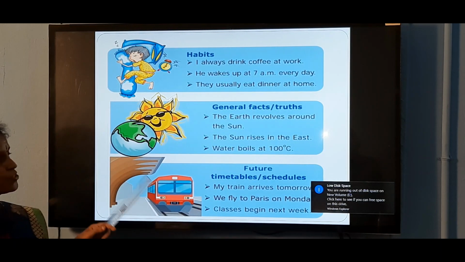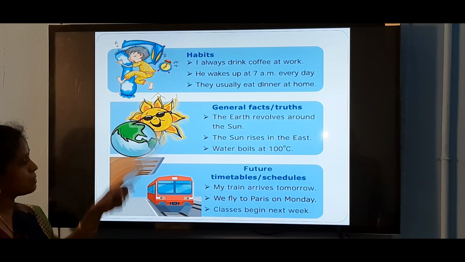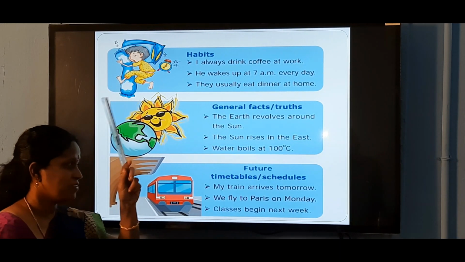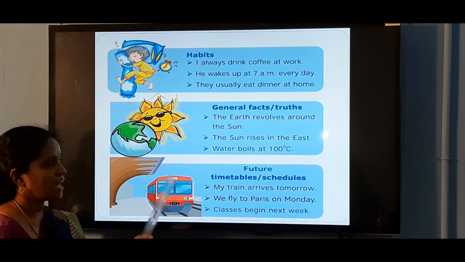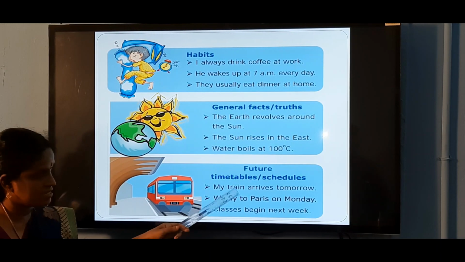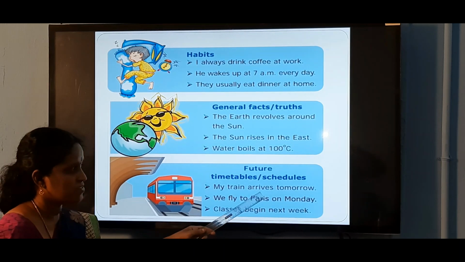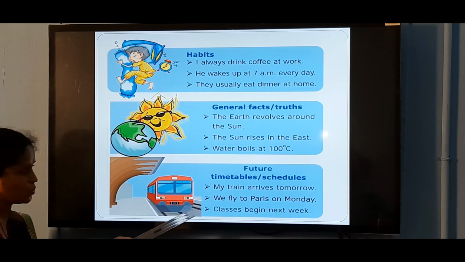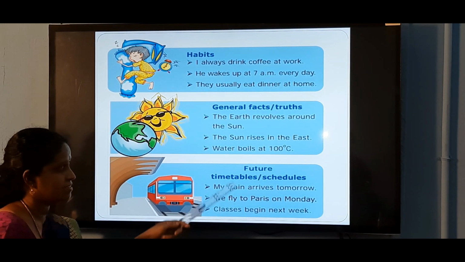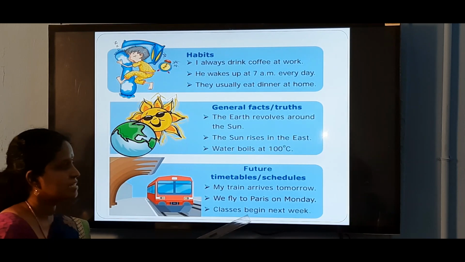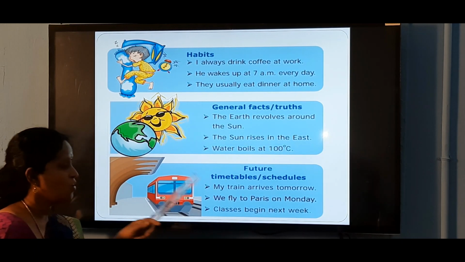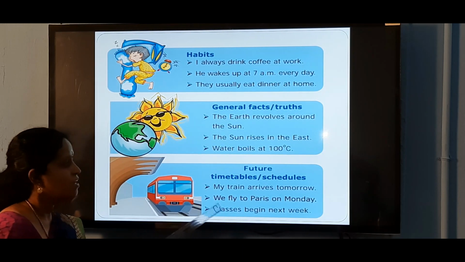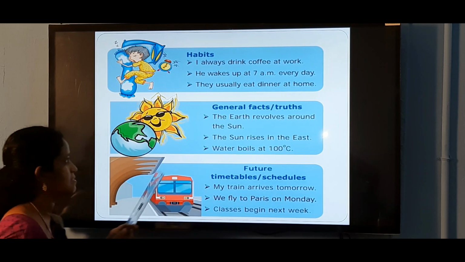To denote future planned actions, we use simple present tense. For example, my train arrives tomorrow. My train will arrive tomorrow, but it's a planned action. So we use simple present here. My train arrives. We fly to Paris on Monday. It's a planned action. So we use simple present fly in this sentence. Classes begin next week. It's also a planned action. So for future planned action, we use simple present tense.